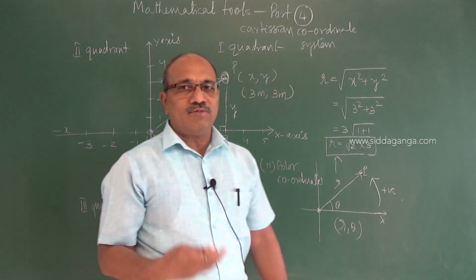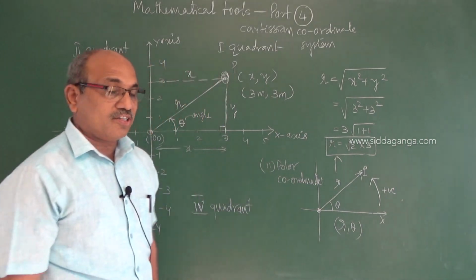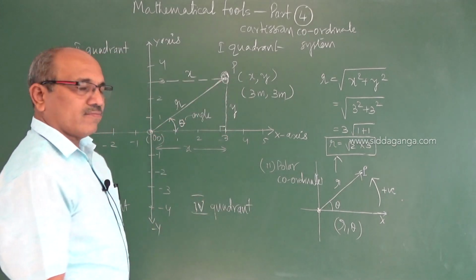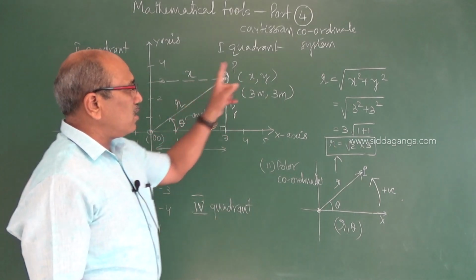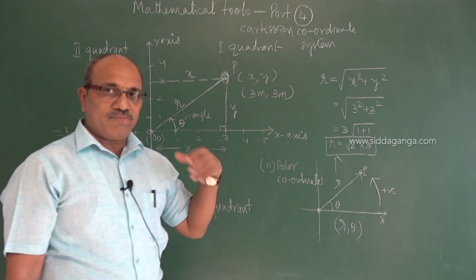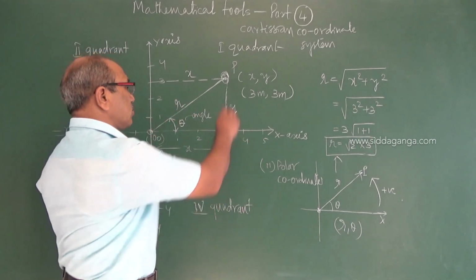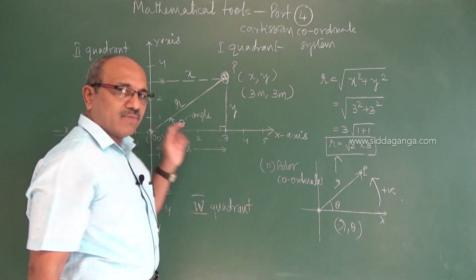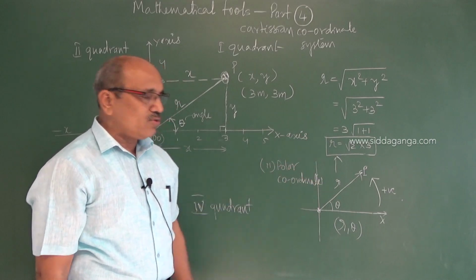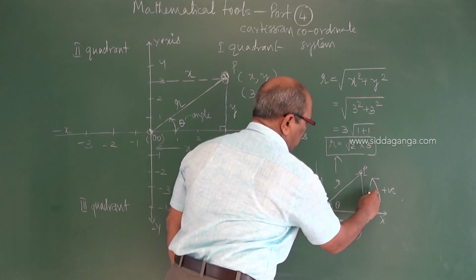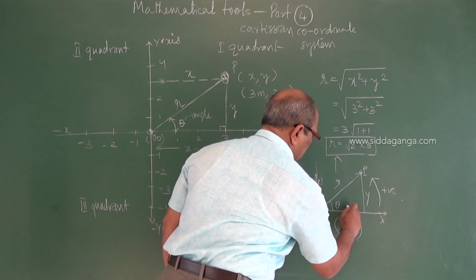You have knowledge of trigonometry. I know you have studied well in SSLC. You may be stronger than me also. So now when you look at this, you already have the R value. If I want to shift to polar coordinates, the R value we have is the distance of the point from the chosen origin. The magnitude of one variable is known. To find the theta value, you know this is y and this is x.